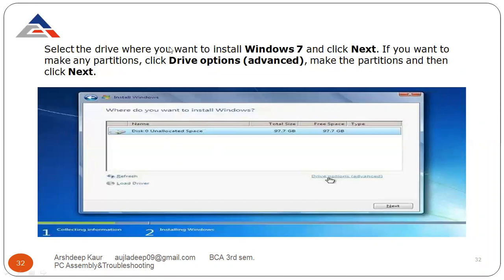Now select the drive where you want to install Windows 7 and click Next. If you want to make any partition, click the drive option. If you want to split or make some partitions, click on the drive option, advanced, make the partition and then click Next. It's up to you.